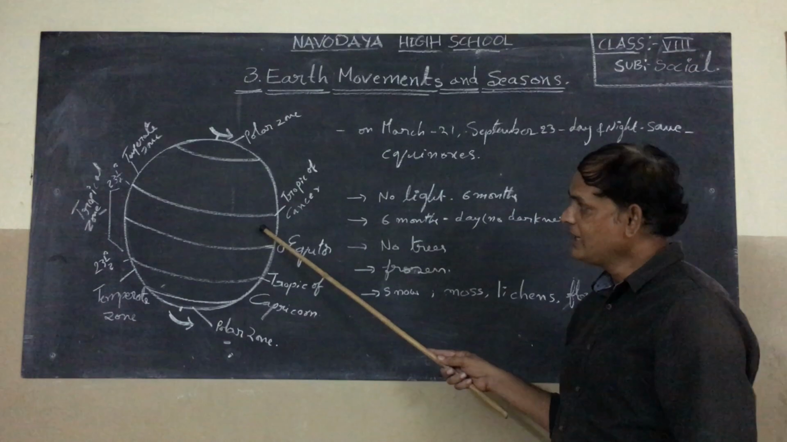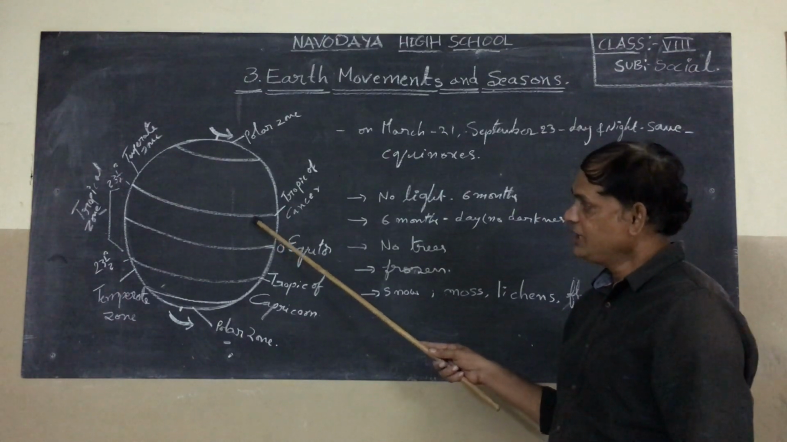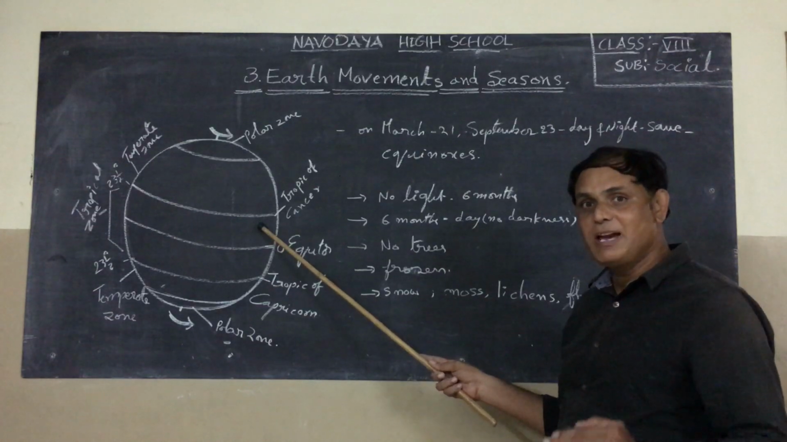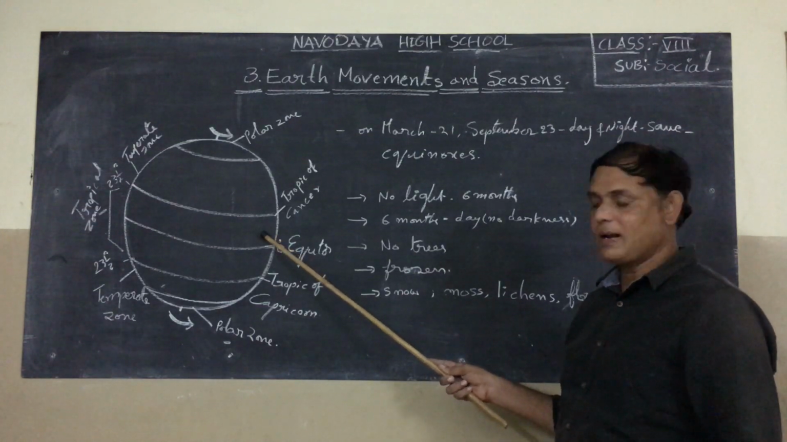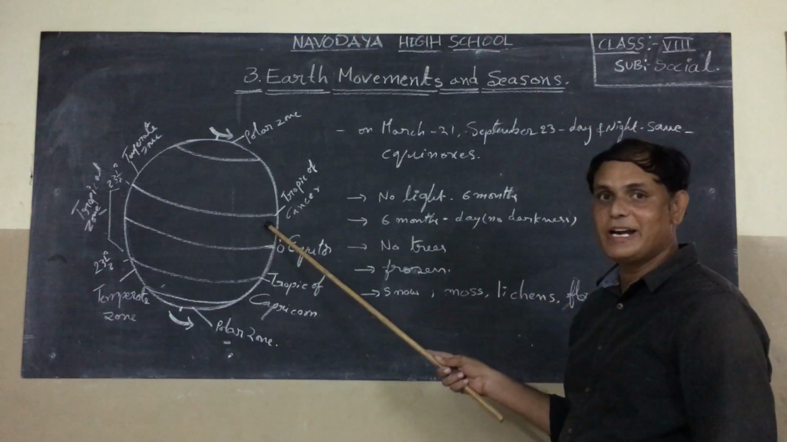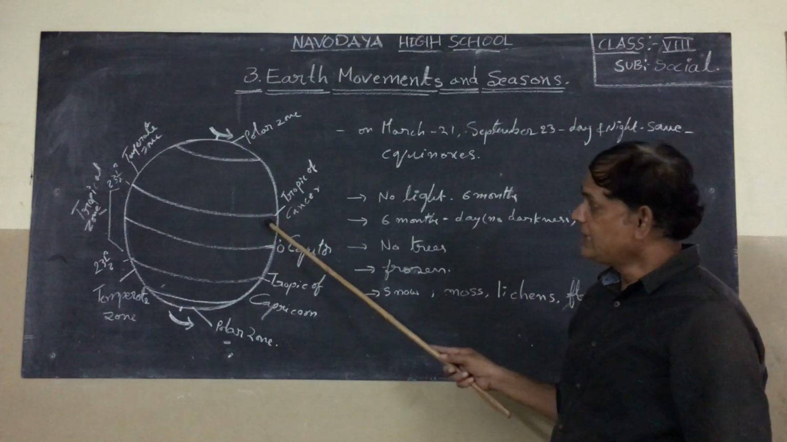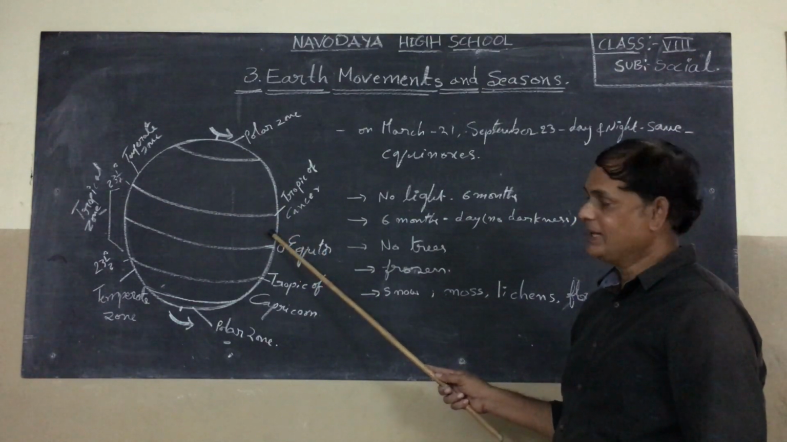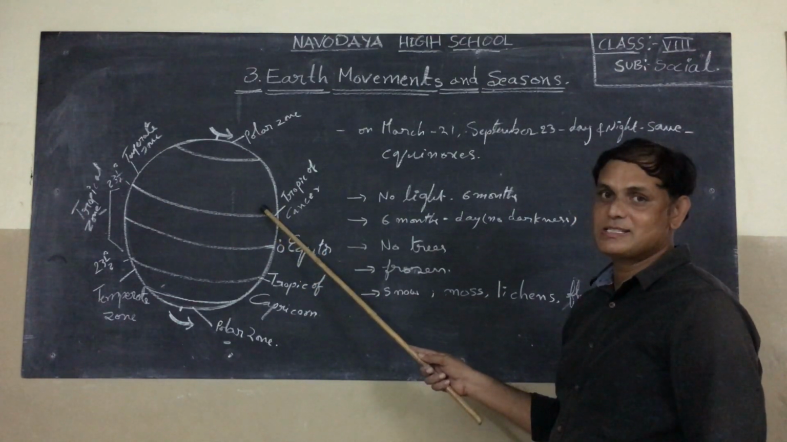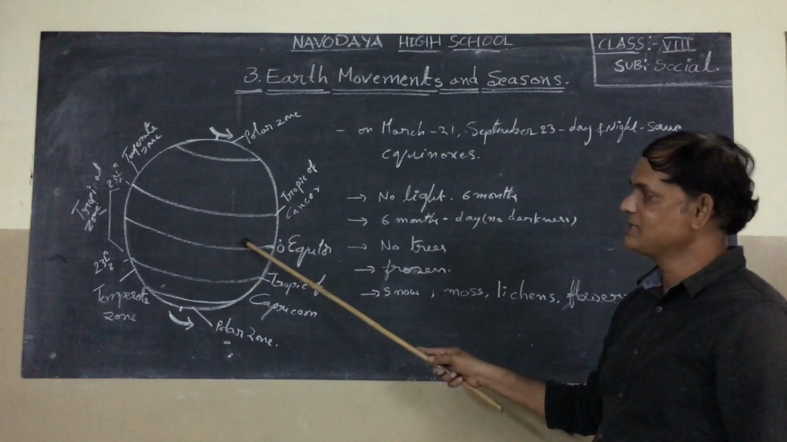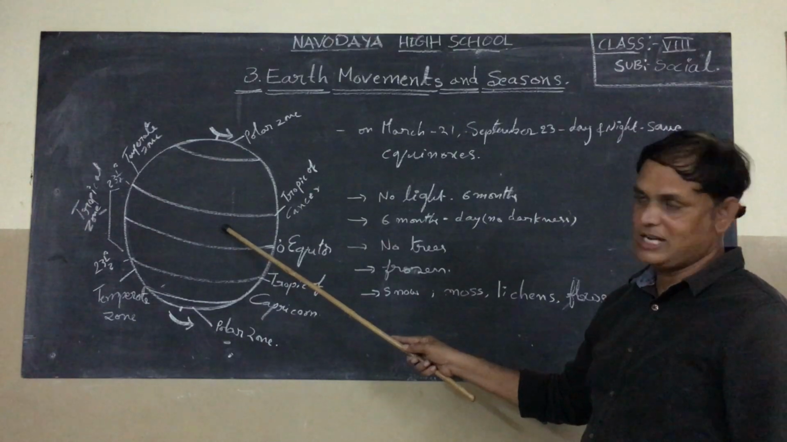In our country, in South India, you can find our AP state. That means our AP is located in the tropical zone. But North India is in the temperate zone. Those are the important points in this diagram in your lesson.